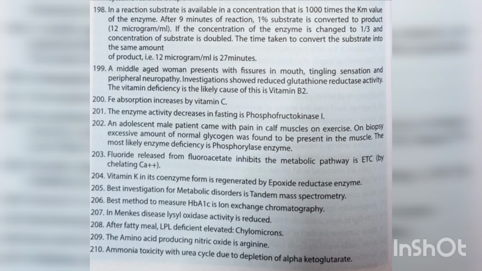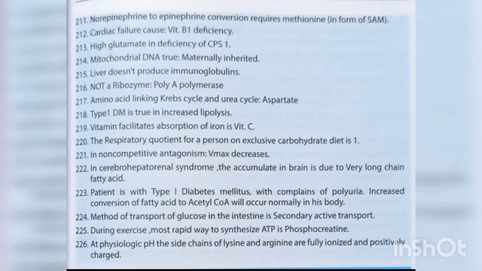Ammonia toxicity with urea cycle is due to depletion of... Norepinephrine to epinephrine conversion requires methionine in the form of SAM. Cardiac failure can be caused by vitamin B1 deficiency. High glutamate in deficiency of CPS1. Mitochondrial DNA too is maternally inherited.